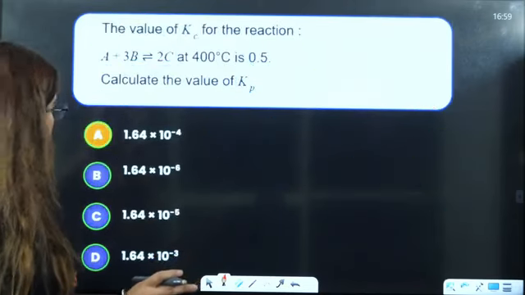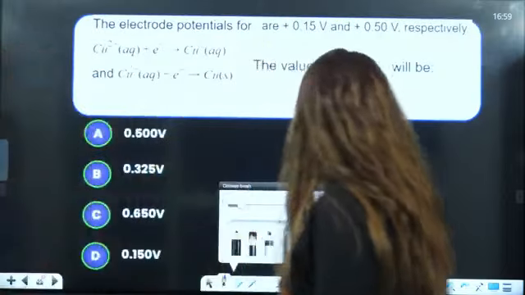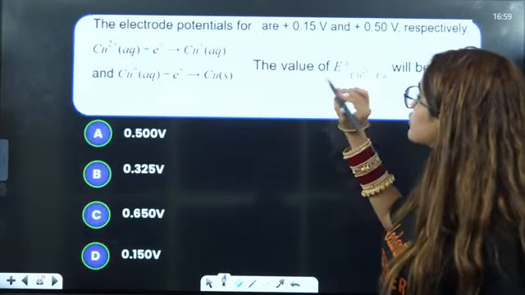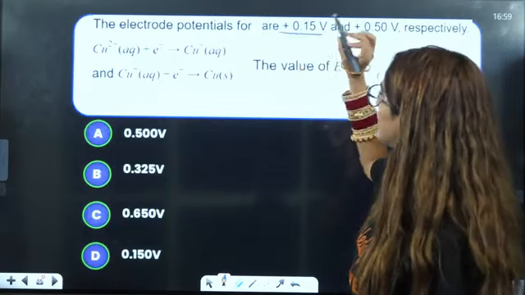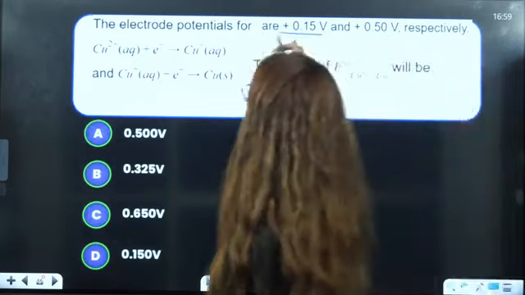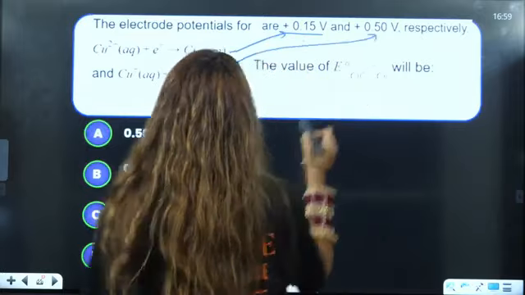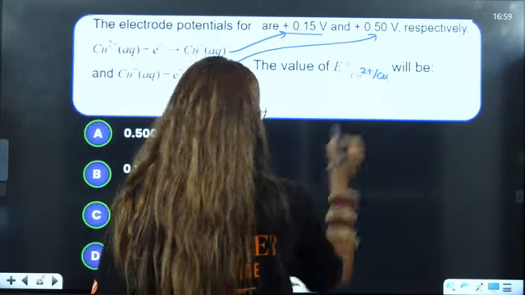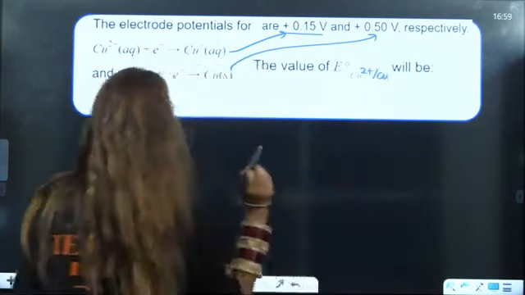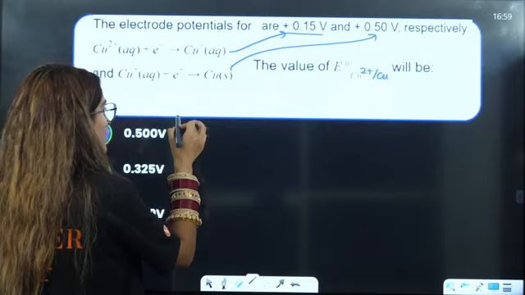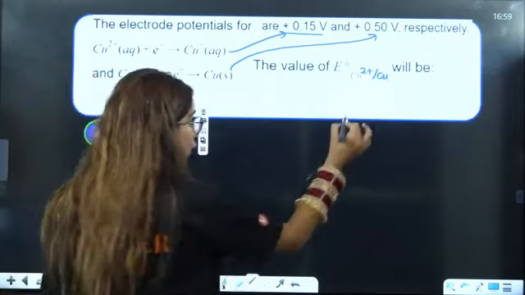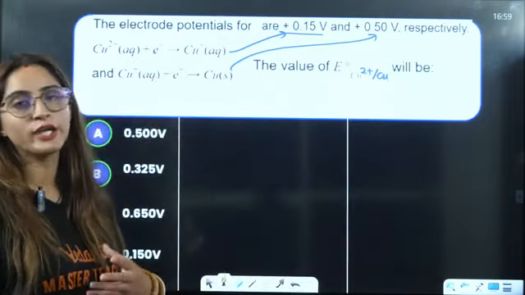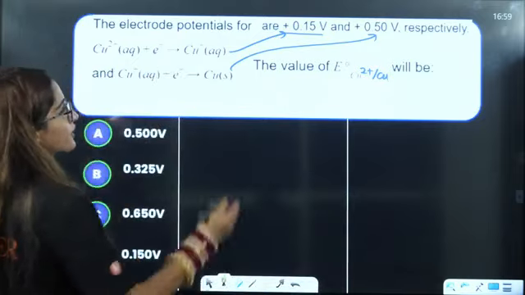Next question on your screen, students. Let us see, the electrode potential for these two reactions, this one and this one, is given to you. Now they are asking you for Cu2 positive to Cu. See, very simple thing it is. Very, very important question. And I have very high hopes that they will ask you this question in your exam. I have strong intuition that they will ask you this question in your exam, right?